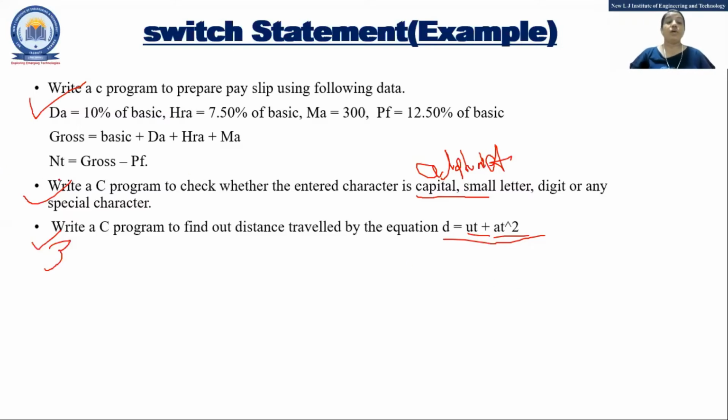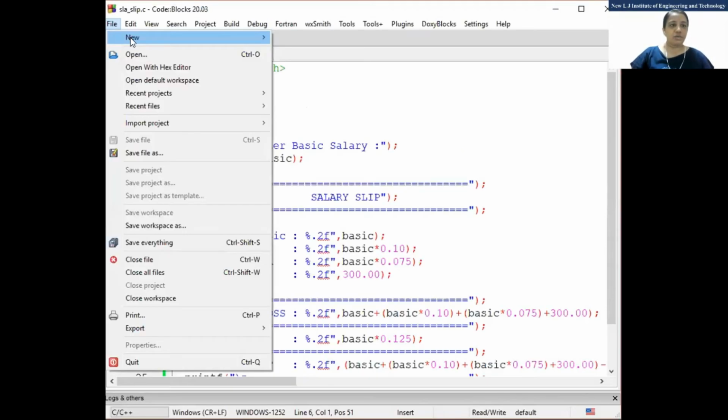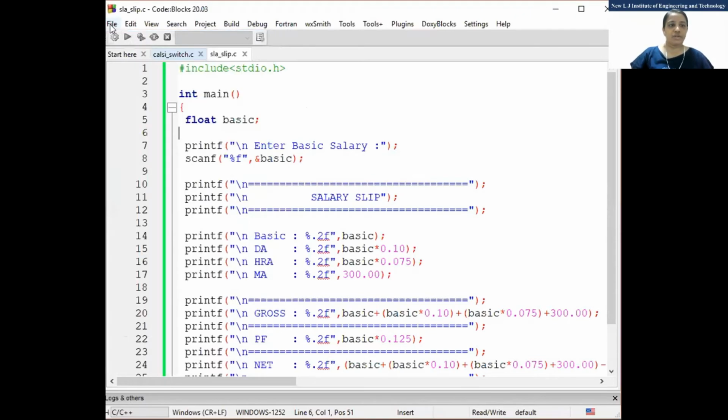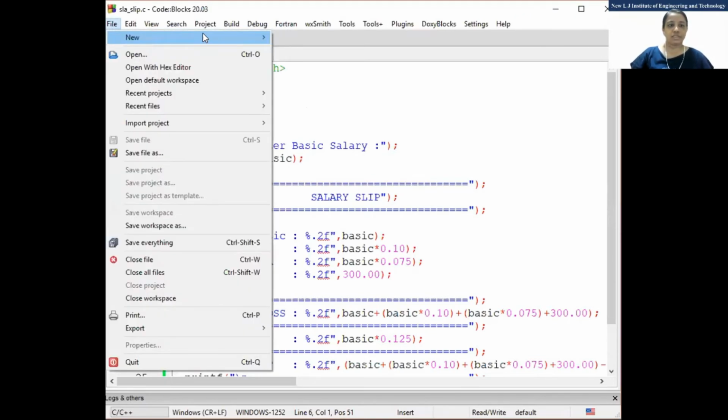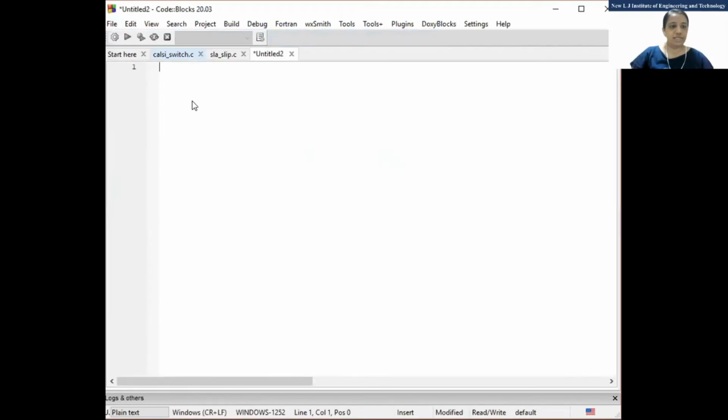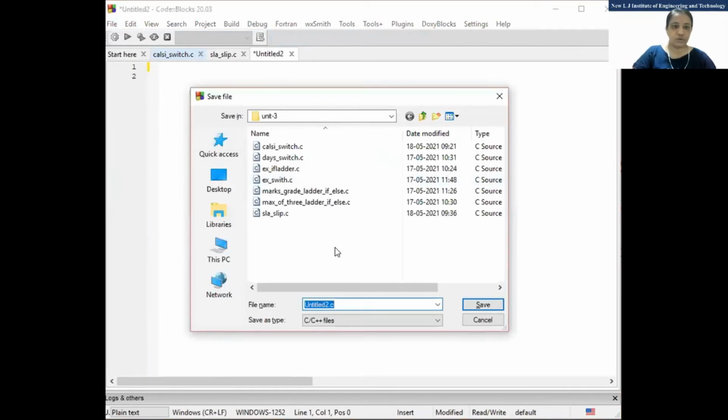It is easy. We will go for the second one, to check for the alphabet, digit, and special character. So we will move to the programming part again. Fine. Okay. So yes, we'll take a new file. Just a minute. And we'll save it. This is for check the character. Okay, I'll give the name like this.